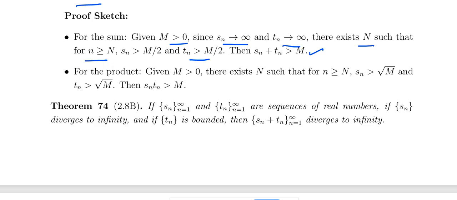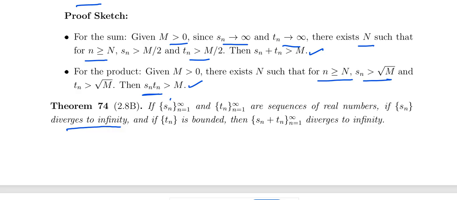Okay, similarly for the product: after the stage capital N, Sn is greater than root M for some positive real number M, and Tn is also greater than root M. Because Sn and Tn both diverge to infinity, the product is greater than or equal to root M into root M, that is M. Okay, so it is a very simple proof. Sn and Tn are both sequences of real numbers, both diverging to infinity.